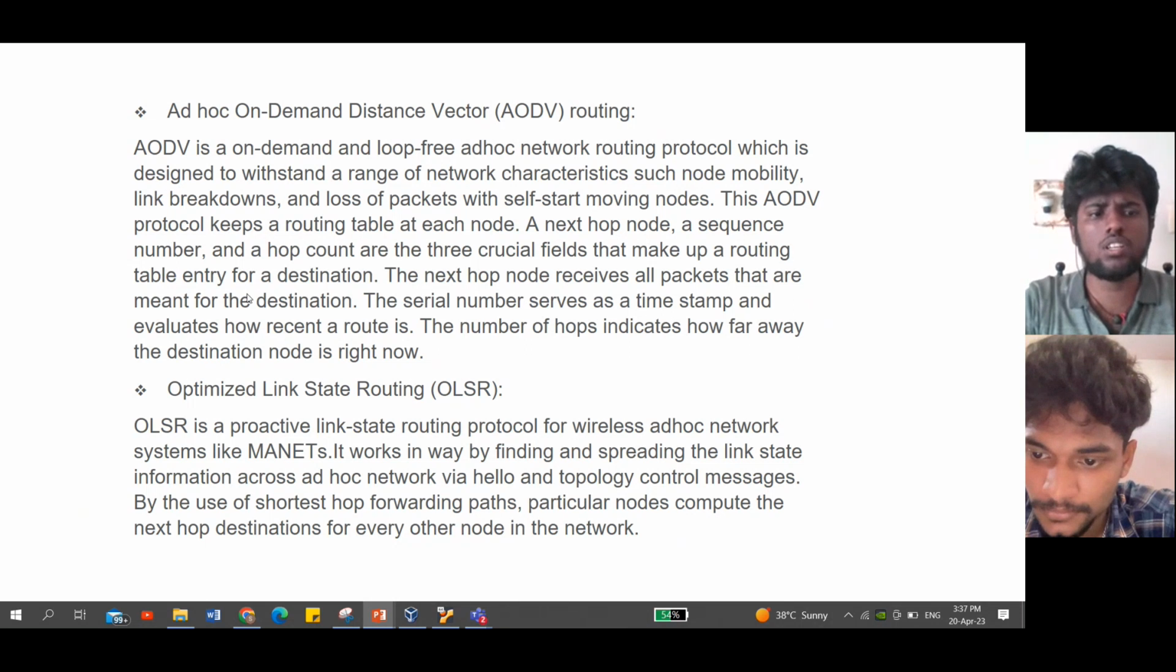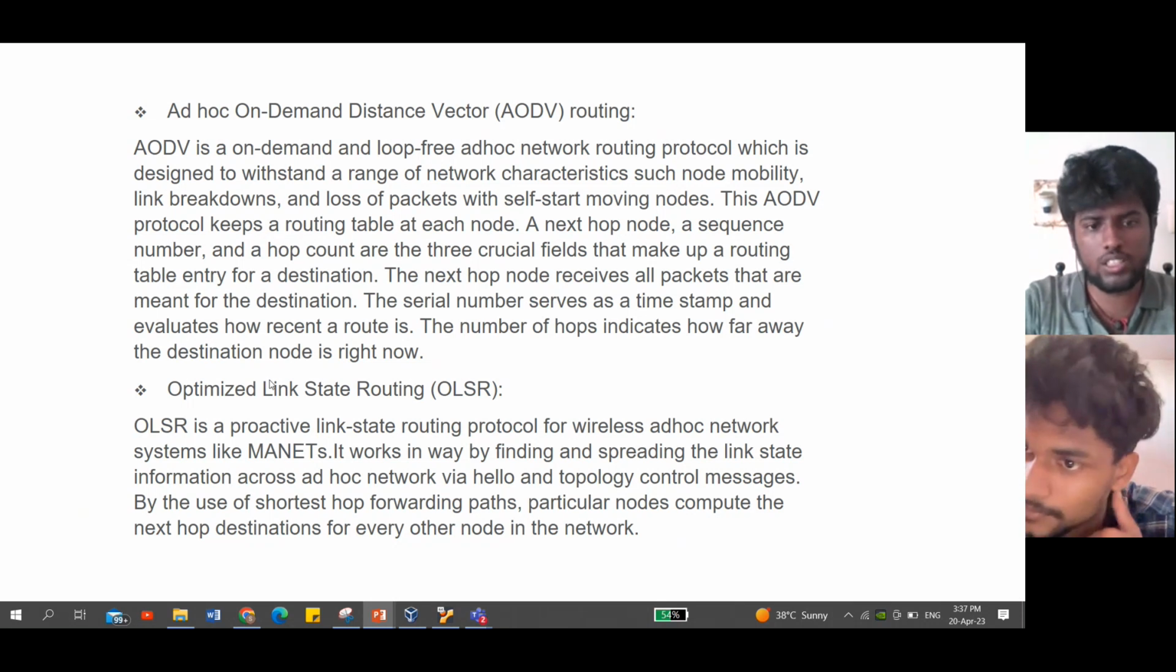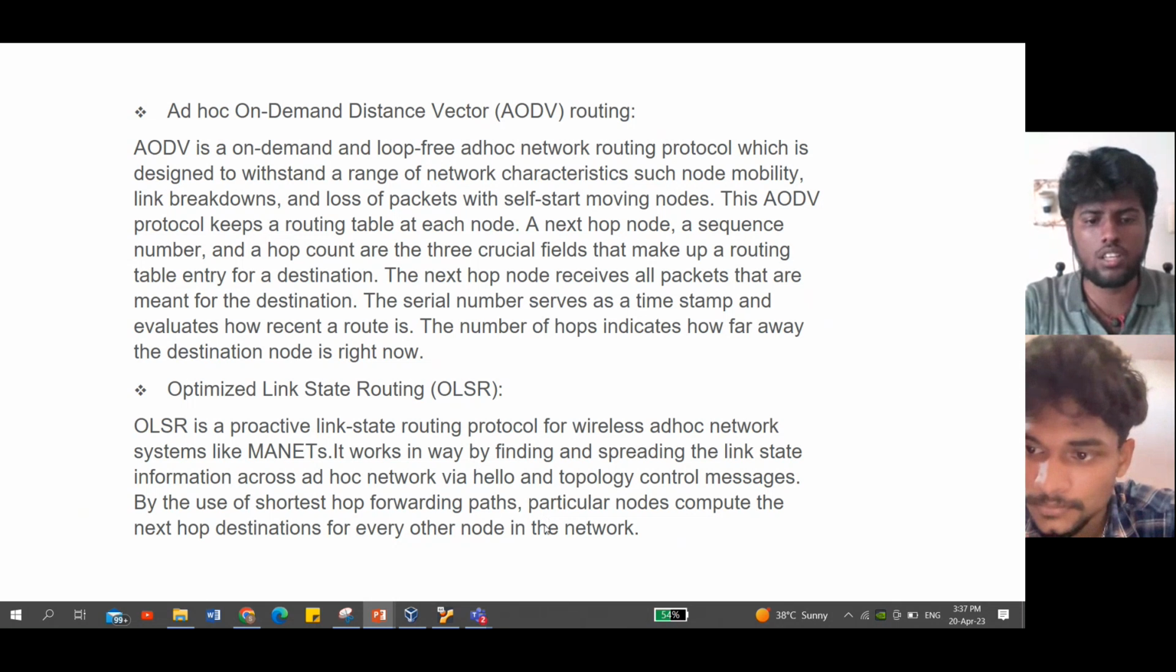With these things, it will create the hop count, which determines how many hops are needed to reach from source to destination. And we see that OLSR uses the shortest hopping forward paths, and the particular node will compute the next hop destination for the other nodes in the network.